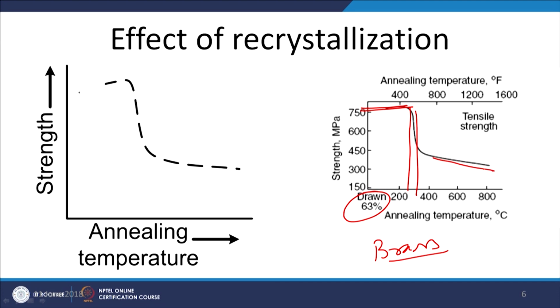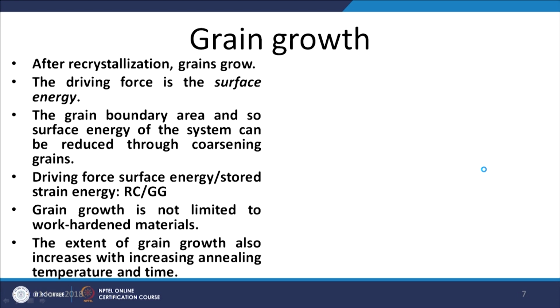So, the annealing or the heating of the work hardened metal above the recrystallization temperature lowers the strength and the hardness. After the recrystallization, another important aspect is the grain growth.